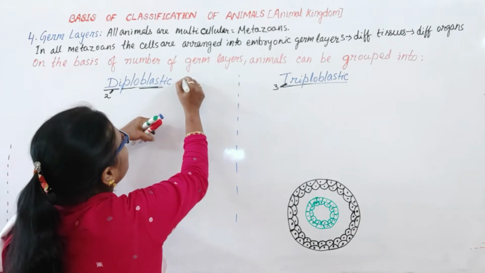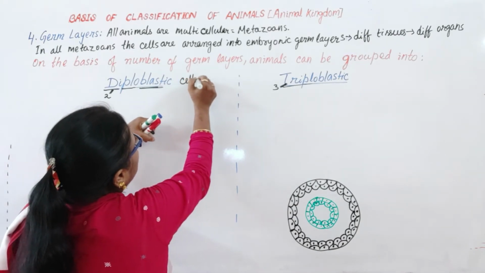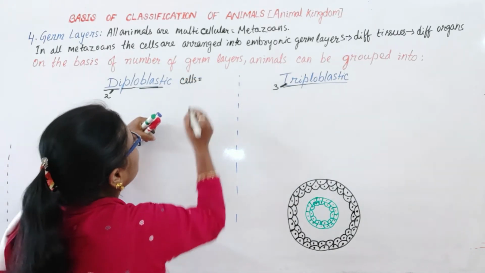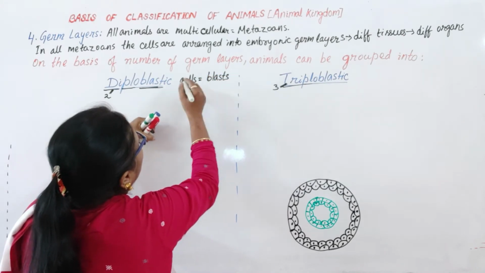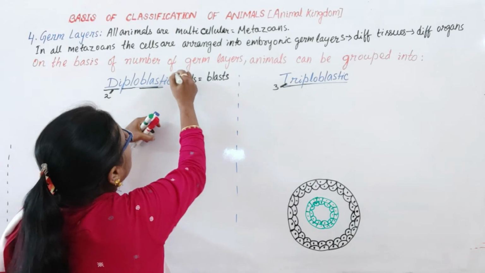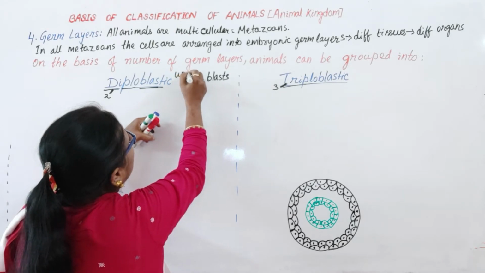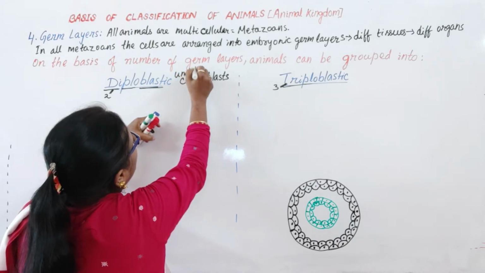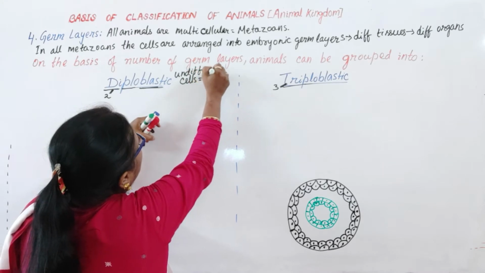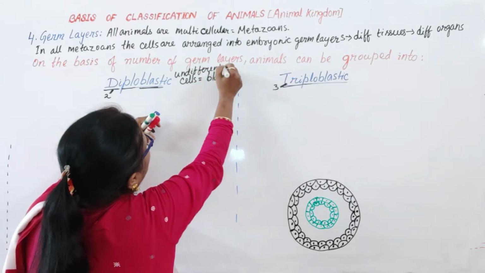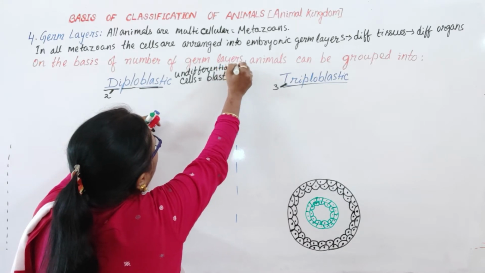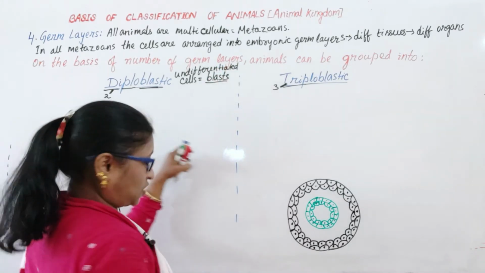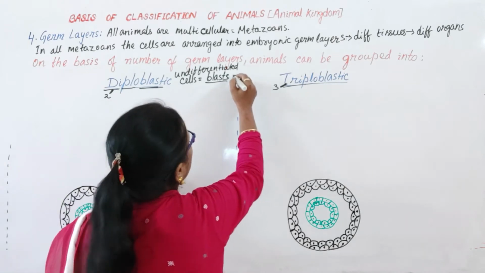Actually here the undifferentiated cells are called blasts or blastomeres.